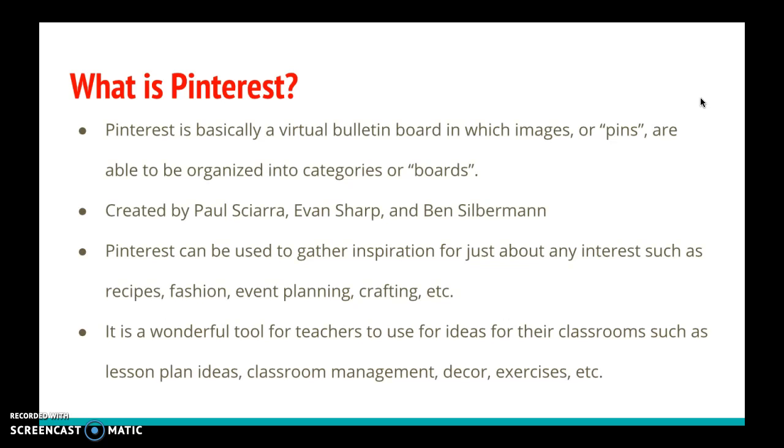Pinterest can be used to gather inspiration for just about any interest, such as recipes, fashion, event planning, crafting, really anything. It's a wonderful tool for teachers to use for ideas for their classrooms because there are tons of lesson plans, classroom management ideas, decor, exercises, worksheets, and more.